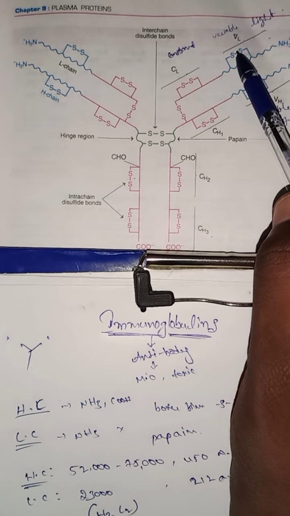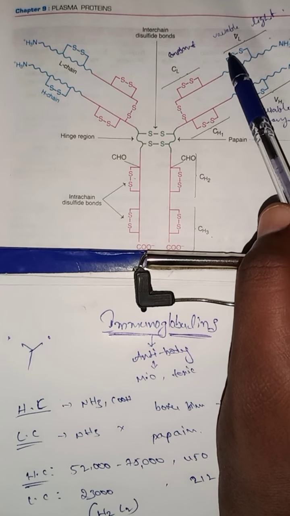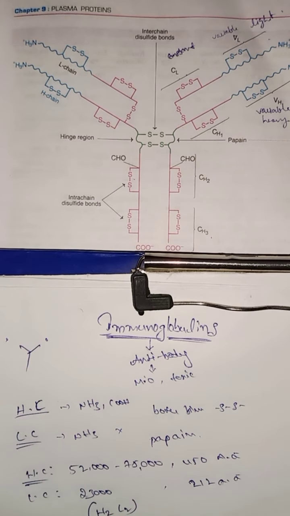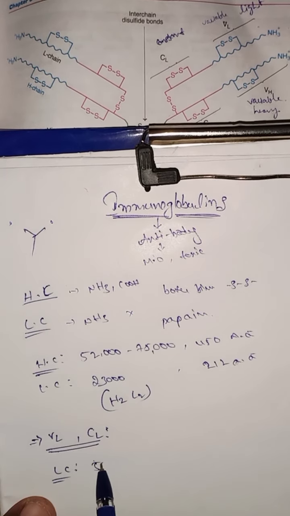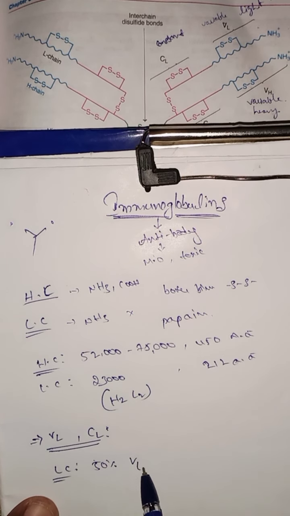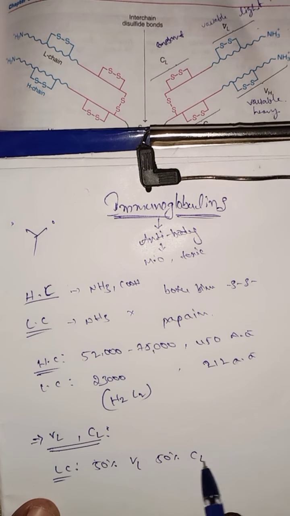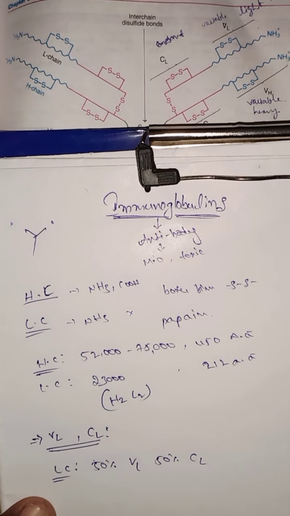The light chain contains 50% variable light region and 50% constant light region. So this is about the light chain.